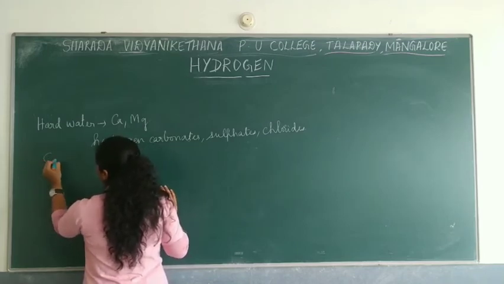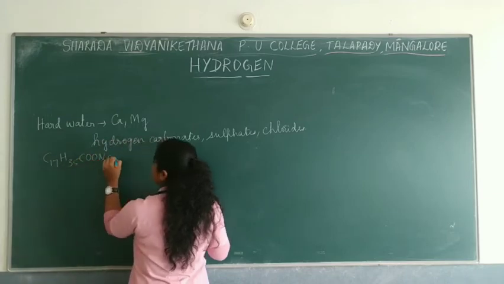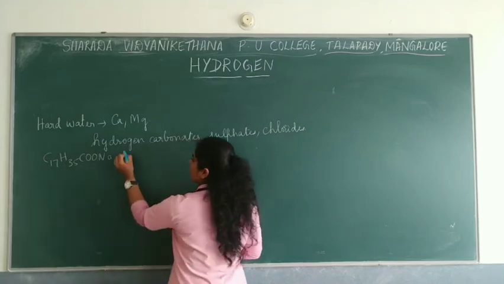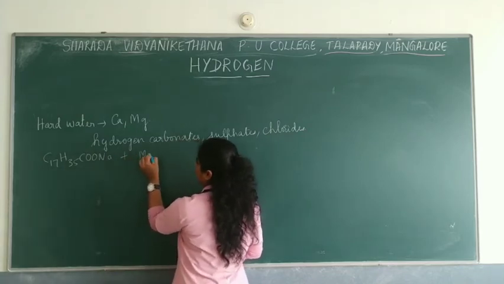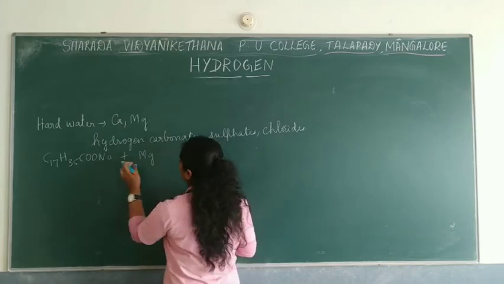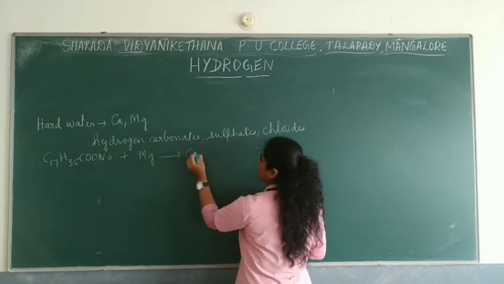Soap is sodium stearate, which is written as C17H35COONa. If it reacts with hard water which contains a magnesium salt, for example, Na is replaced by magnesium.